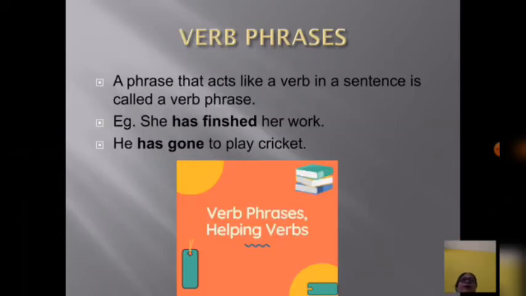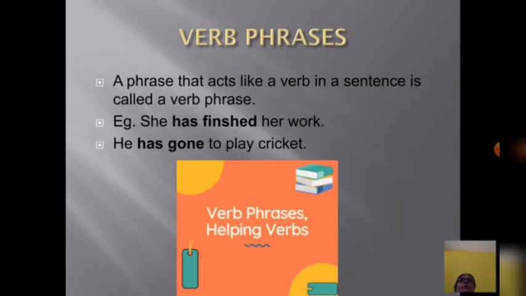Now verb phrases. A phrase that acts like a verb in a sentence is called a verb phrase. For example, she has finished her work. Next, he has gone to play cricket. Verb phrases work as a verb, and we know that verbs are action words. There are two types of verbs: action verbs and helping verbs.